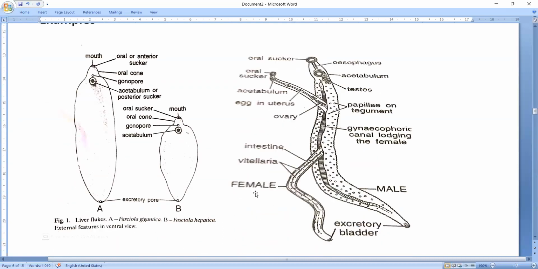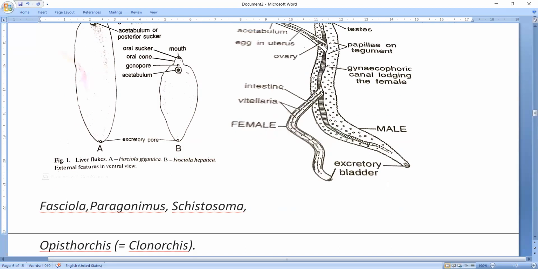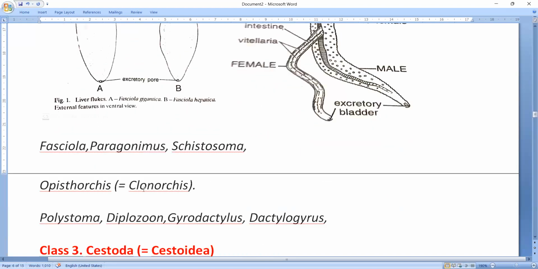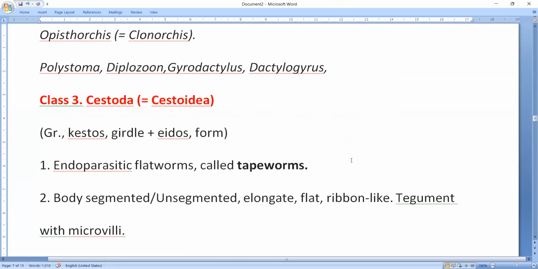So examples, these are very, very famous examples which we are going to study. Like Fasciola hepatica, and this is Schistosoma haematobium. Clonorchis or Opisthorchis sinensis, another parasite. Polystoma, Diplozoon, Gyrodactylus, Dactylogyrus. So these are some of the examples of the Trematoda.